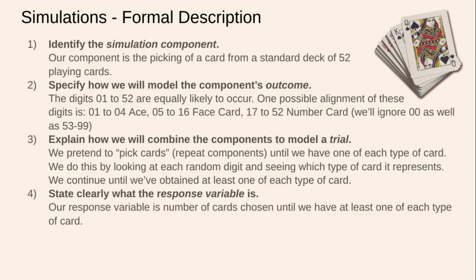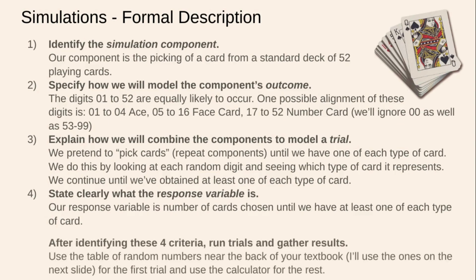Once we have given a formal description, then we can run trials and gather results. We can either use a table of random digits. There's one at the back of your textbook. I'm going to use ones on the next slide. You're welcome to use either for the first trial, and then I'm going to show you how to use the calculator for the rest. So I do want you to see how to use a table of random digits. This is the old school way. Then I'll show you how to use a calculator to model a trial for this simulation.